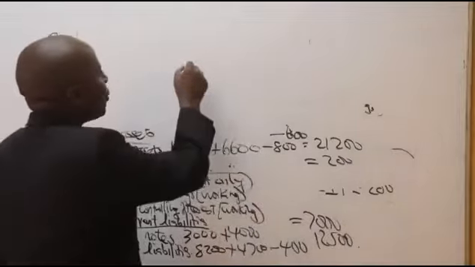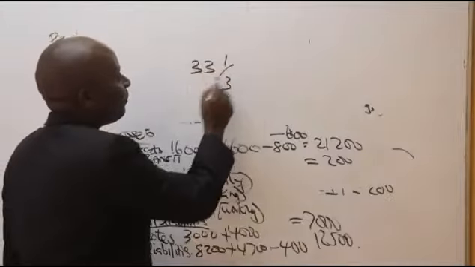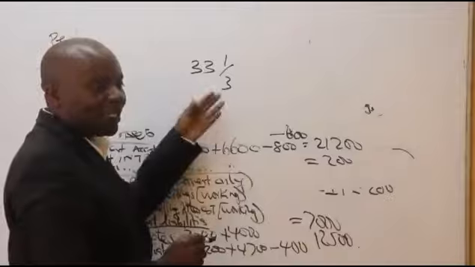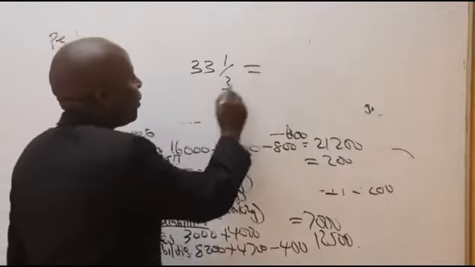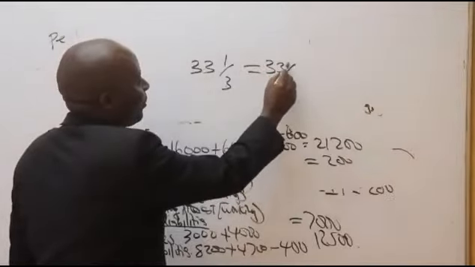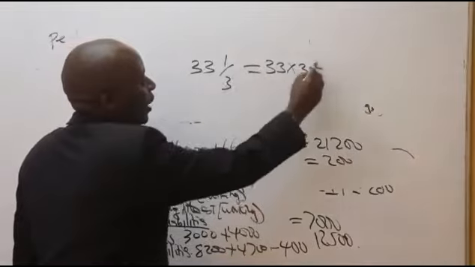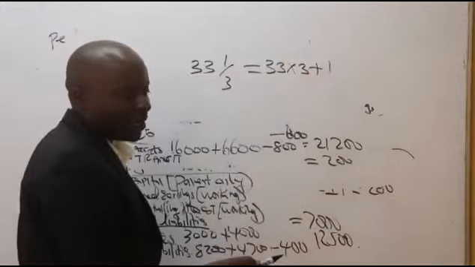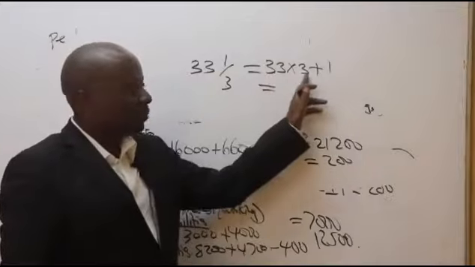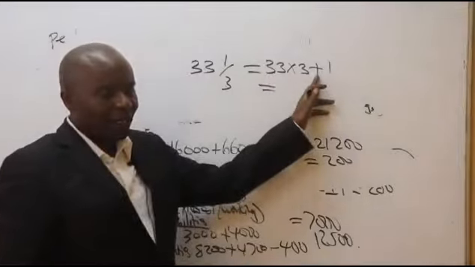So remember from high school, if you're given something like 33 and a third, this is a proper fraction. So you need to make it improper. How do you make it improper? It's very easy. You take this times this. So it will be 33 times 3 plus 1. Which will end up giving me what figure? Could somebody kindly help me here? 33 times 3 plus 1 gives me what figure?